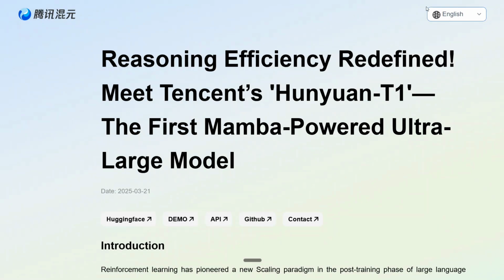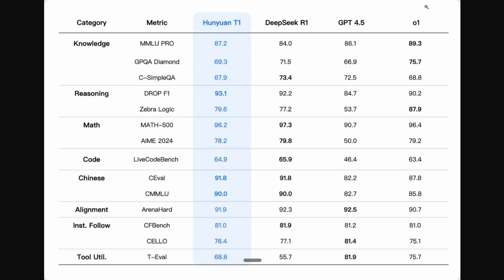as well. So in this particular tutorial, I will be very shortly showing you the benchmarks for Hunyuan-T1 and then how you can use the model for free. So let's get started. As you can see the metrics here, on different metrics, we will be comparing Hunyuan-T1 with DeepSeek-R1 alongside O1 and GPT 4.5.